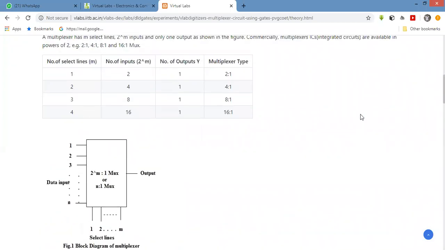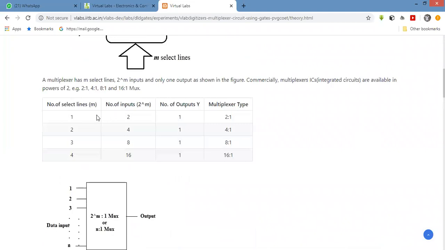Now see the number of select lines. For the 2:1 mux, inputs are 2, output is only 1, select lines are 1. For the 4:1 mux, inputs are 4, output is 1, the number of select lines is 2. In a similar way for 8:1, 16:1.